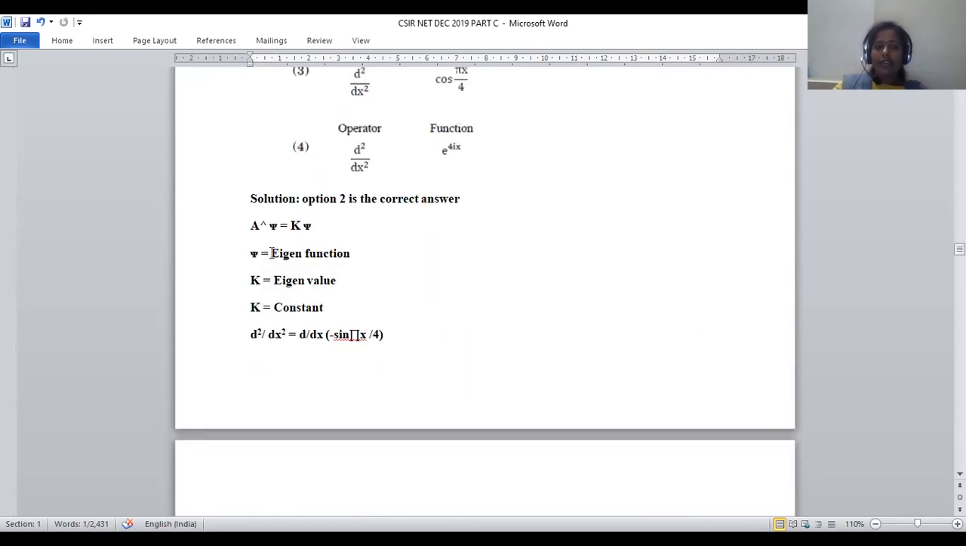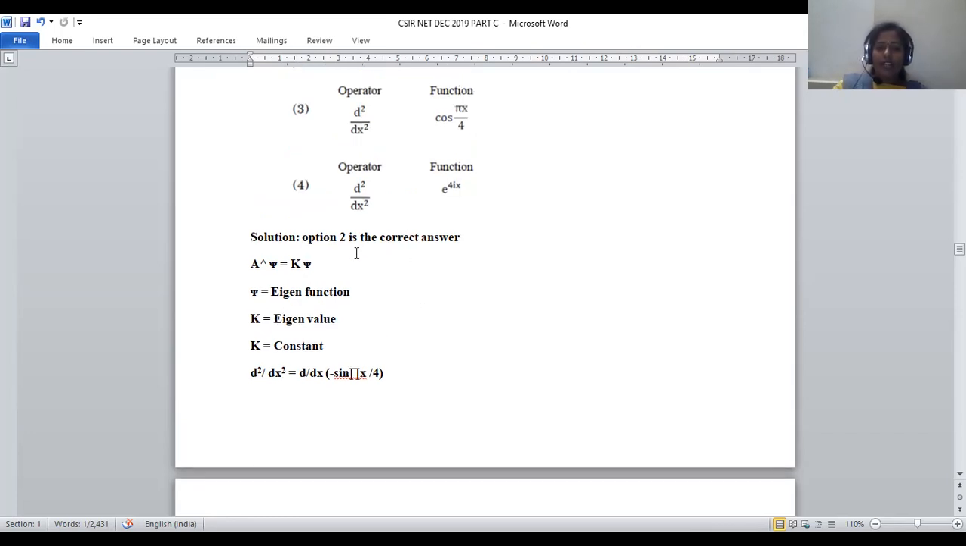So for option number 4, we apply the equation A cap psi is equal to K psi. In order to predict the eigenfunction, A cap psi is equal to K psi will be the formula. Psi is called the eigenfunction here, K is the eigenvalue, and the K value will always be constant, right? So by taking the operator d square by dx square is equal to d by dx minus sine pi x by 4.